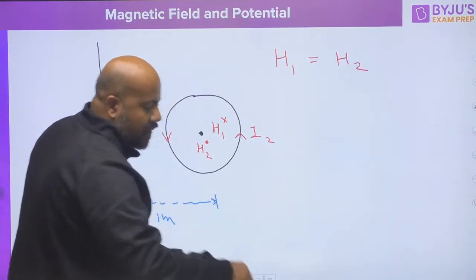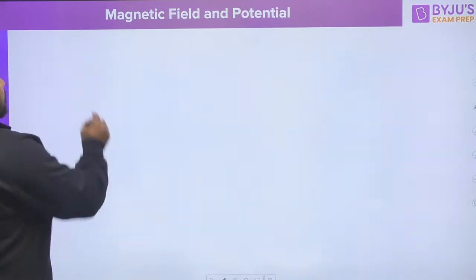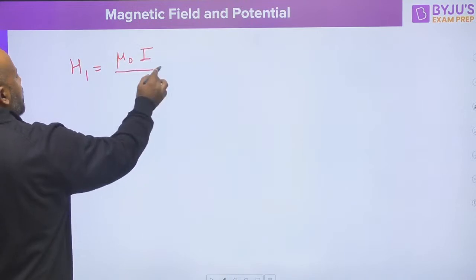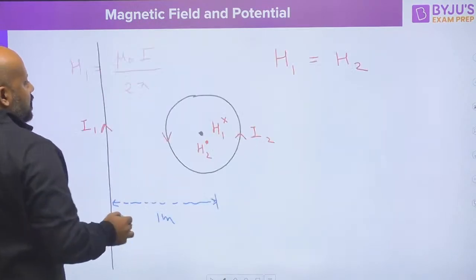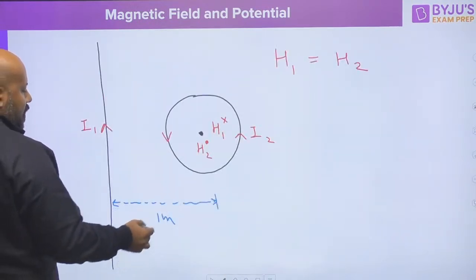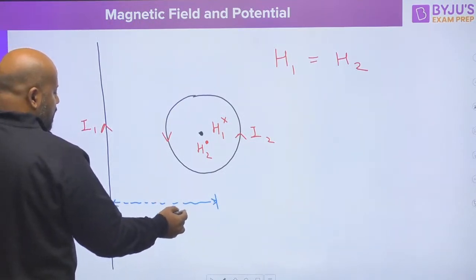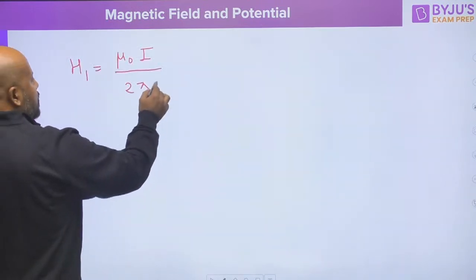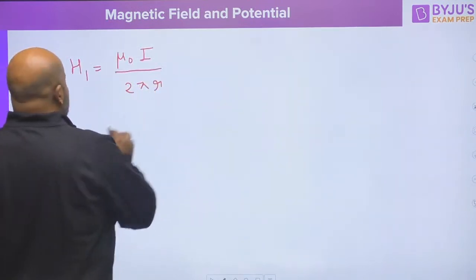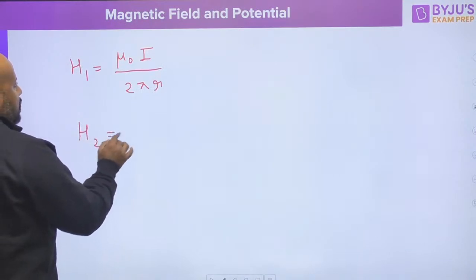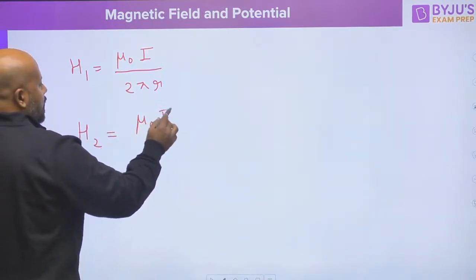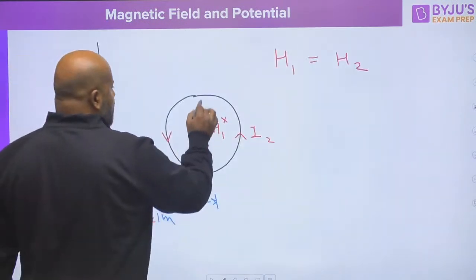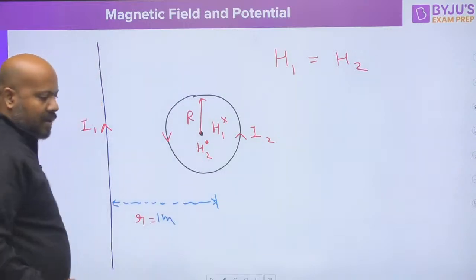H1 from infinite long wire you can directly write as mu naught I upon 2 pi, suppose this distance is going to be, let me take it as small r. This is going to be small r, and the magnetic field intensity because of the loop is going to be mu naught I upon 2 capital R. Suppose the radius of the loop is going to be capital R.